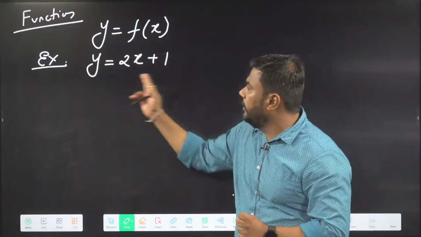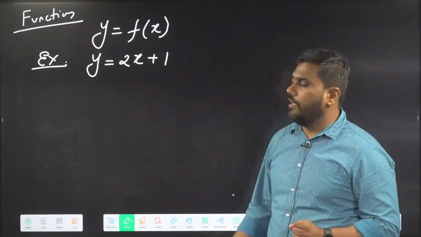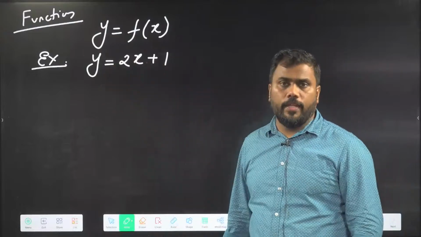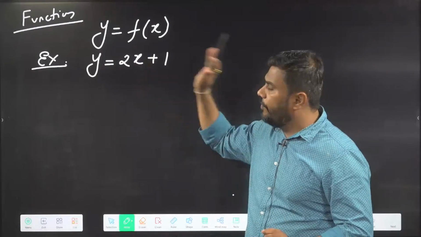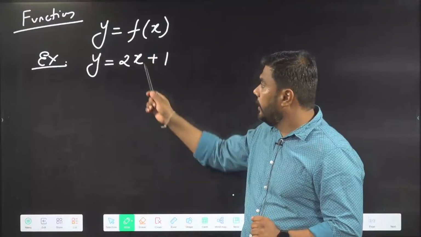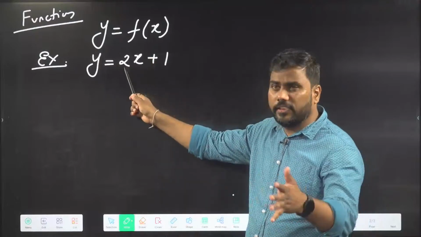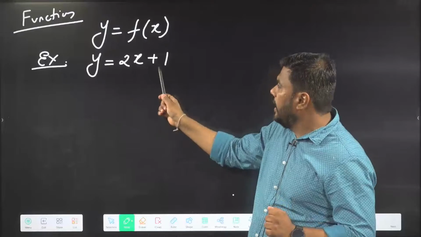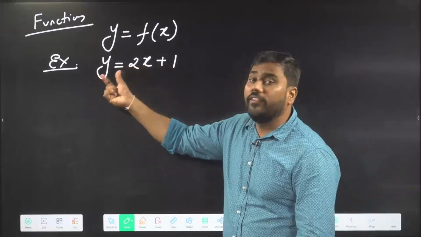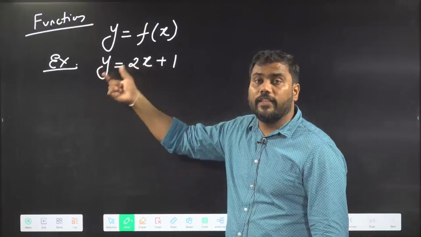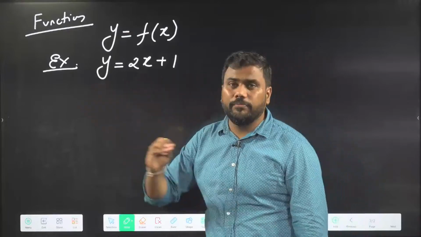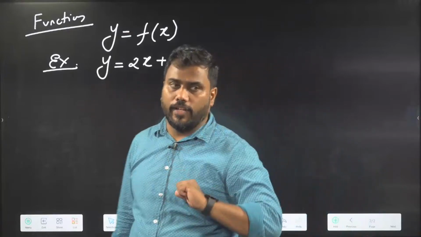So here the relation between y and x is given to me. And what is the specialty of this equation? If you see, the power of y is 1 in this equation. The power of x is also 1. There is a single term of y, a single term containing x, which may be multiplied with some number, and there is a constant term. So I have taken a simple example of relation in x and y.